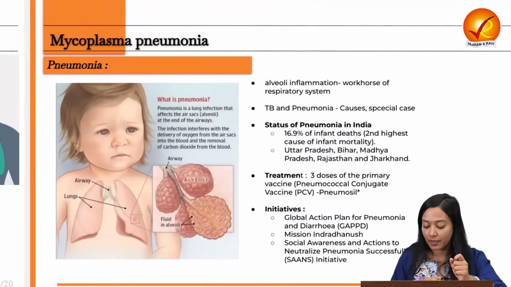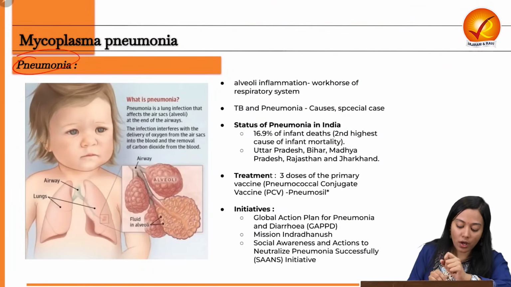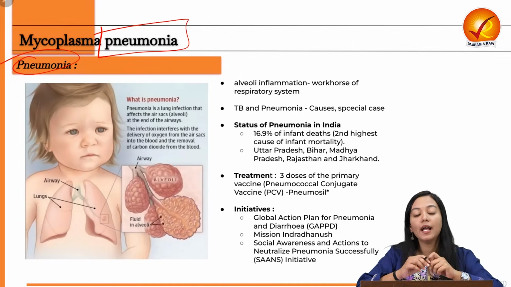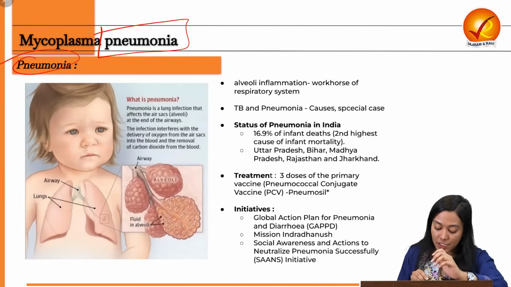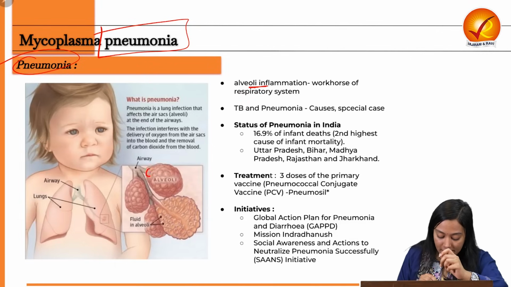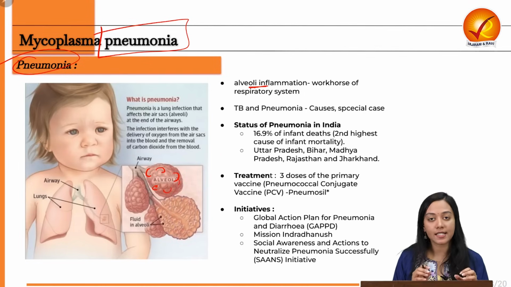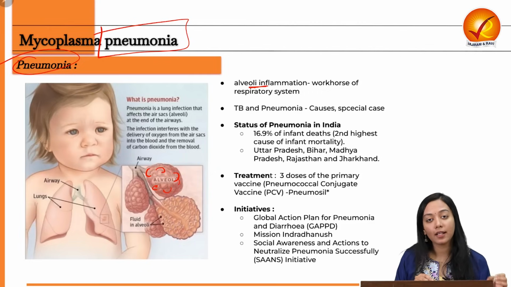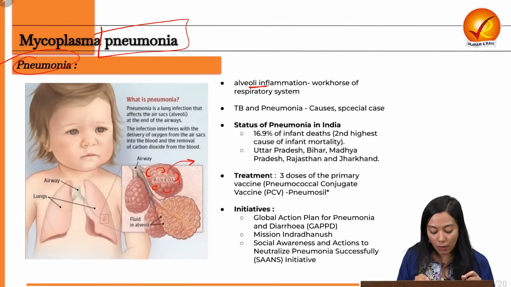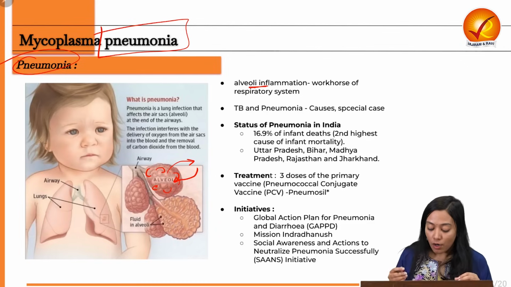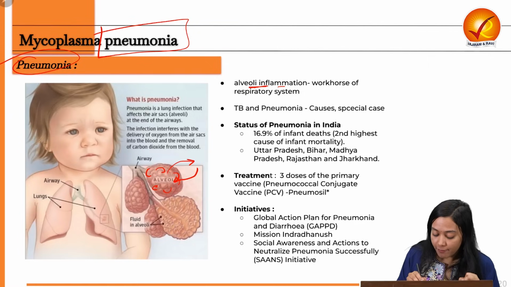recovers quickly. Now let's talk about pneumonia, the particular disease that we are talking about. Pneumonia actually stands for inflammation of the alveoli. So what are alveoli? These are air sacs, as you can see from the image. It is an infection of these air sacs which are responsible for carrying out oxygen and carbon dioxide, transporting them in and out of the blood. And they are at the lower end of the bronchial tube. So they are very, very essential.